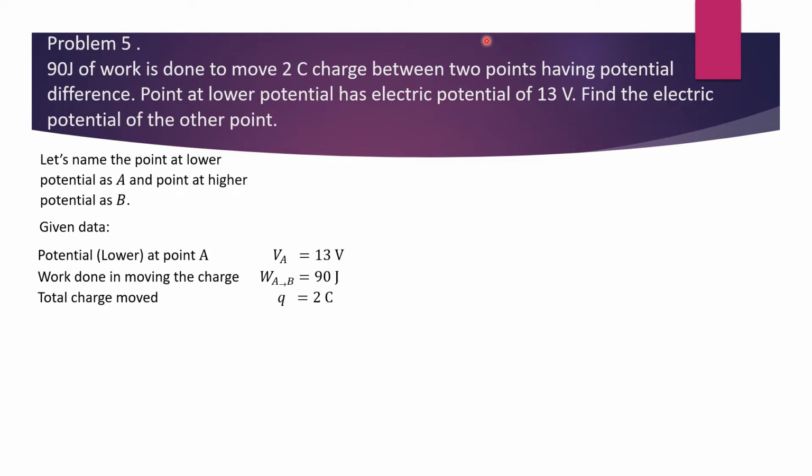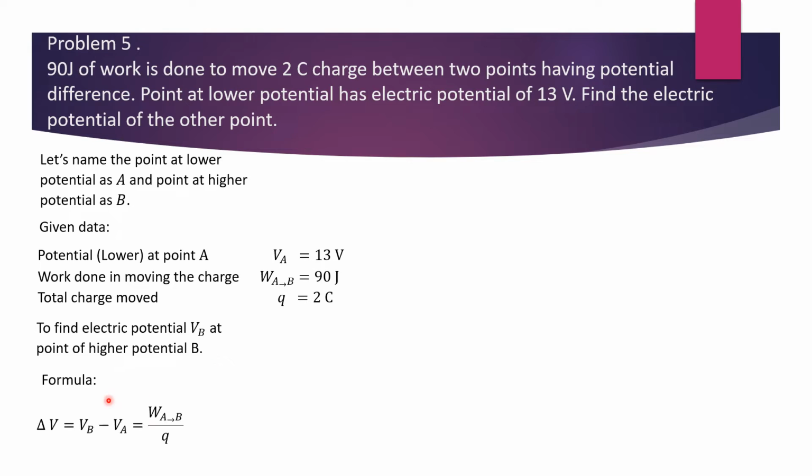Now the given data is potential at lower point A is VA equal to 13 volt. Work done in moving the charge from A to B is W equal to 90 joules. Total charge moved is Q equal to 2 coulombs. Now to find the electric potential VB at point of higher potential B, use the formula delta V is equal to VB minus VA equal to work done from A to B divided by Q.